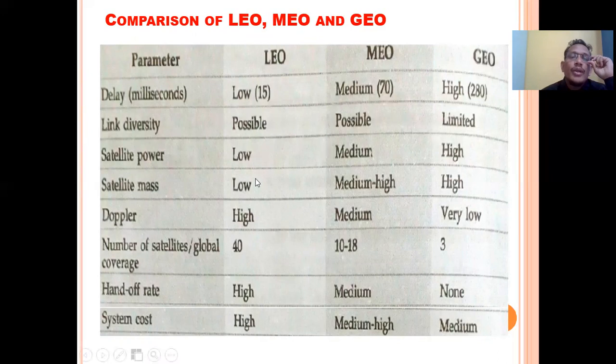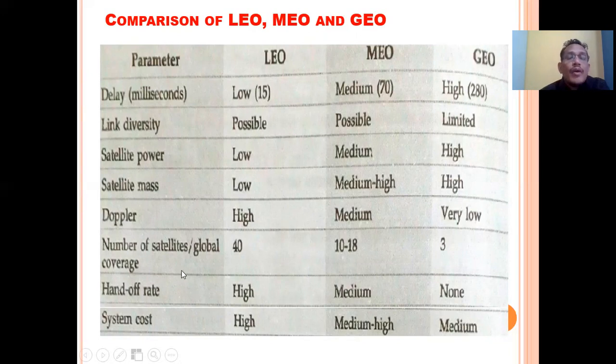Satellite power: in the case of LEO it is very low because the satellite covers a very short distance, so very low power is required. In the case of MEO, medium power is required, while for GEO it is high because you are keeping your satellite at a distance of 36000 kilometers. That's why the satellite power required is more in the case of GEO. Satellite mass is low in the case of LEO because of the very small distance, medium in MEO, and very high in GEO. Doppler effect, as I said earlier, is very high in the case of LEO, medium in MEO, and very, very low in GEO because the satellite is kept at a very high distance.